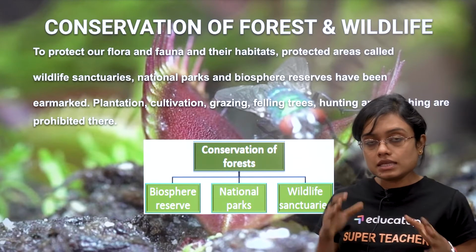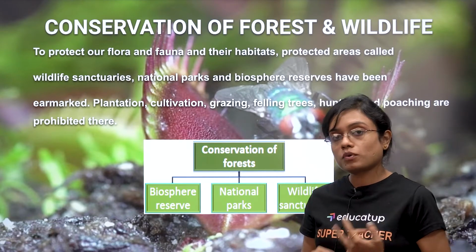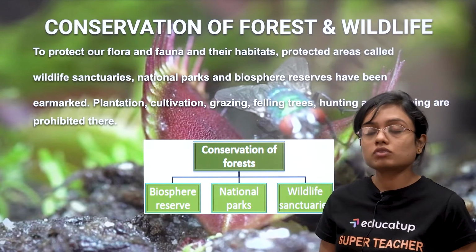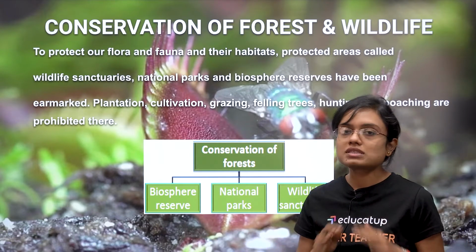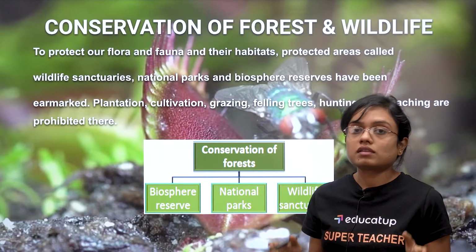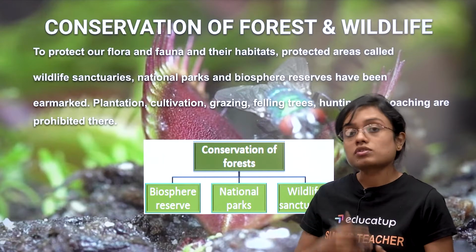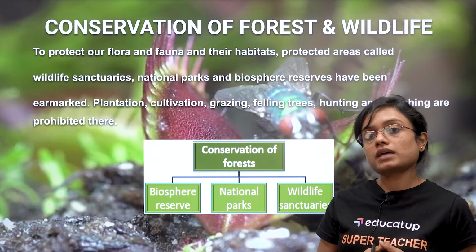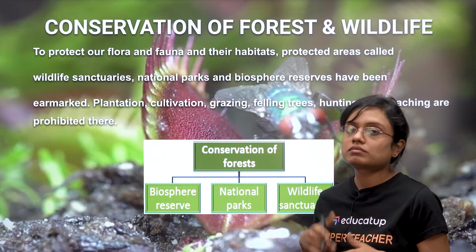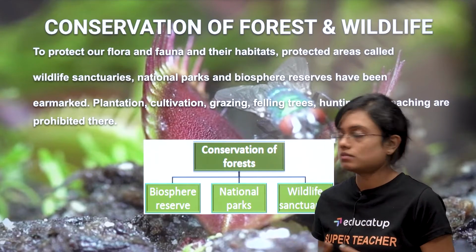Then, in these areas, poaching of animals, cutting down of trees, plucking of flowers and fruits, nothing is allowed. All these activities are strictly prohibited. So that is why these efforts by the governments have really improved the conservation of plants and animals over here.